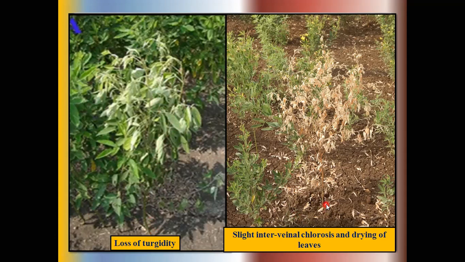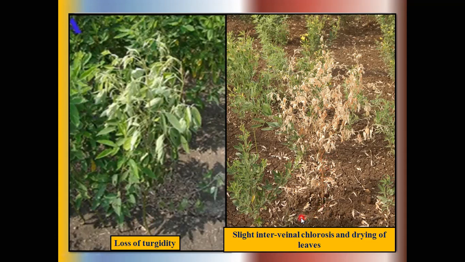Suppose this is the infected plant. You see the dark brown to purple bands generally on the stem, and these bands start from the basal portion of the stem and extend in the upward direction.